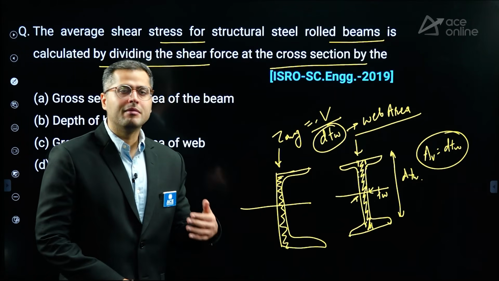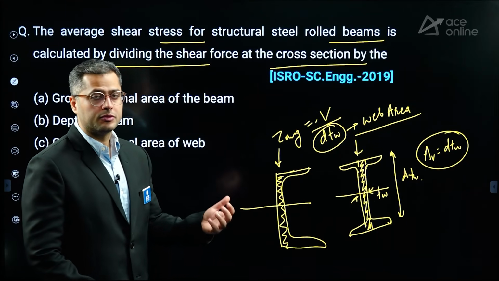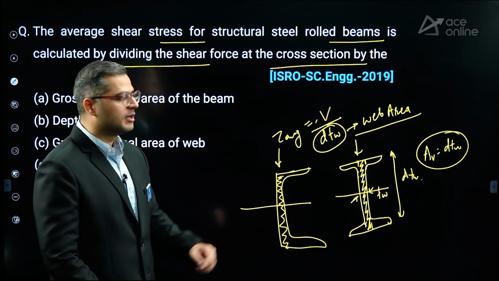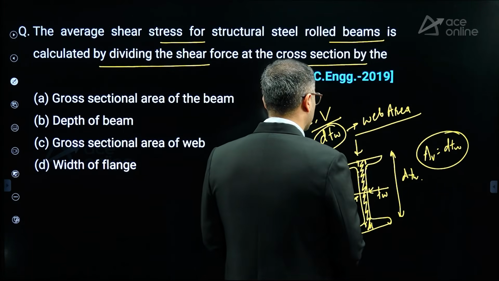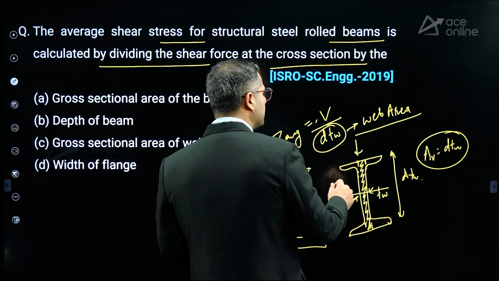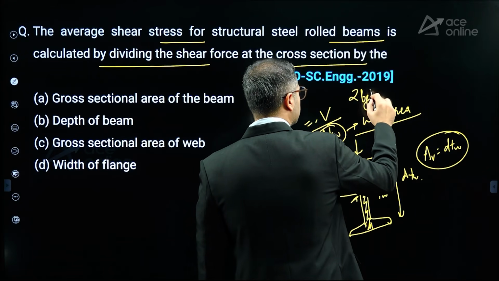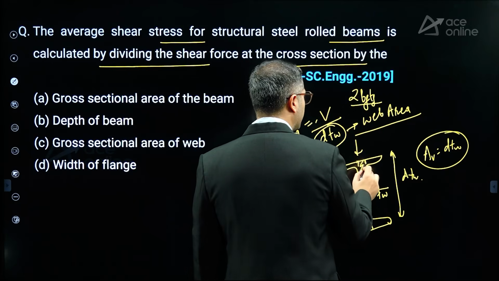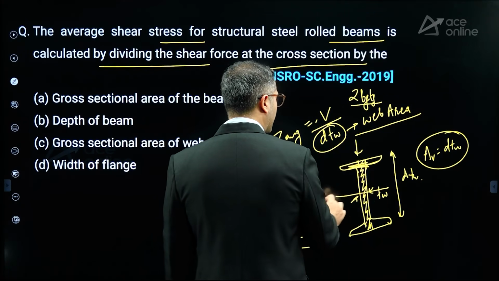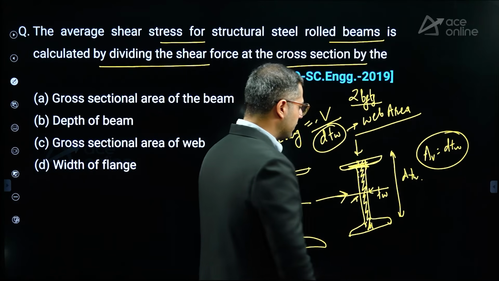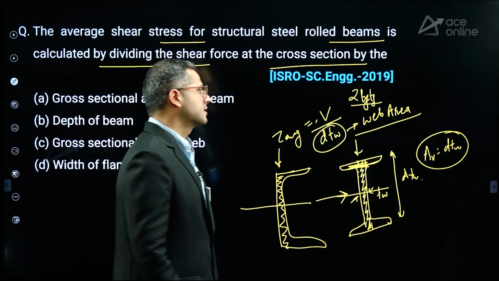Now, if there would have been minor axis bending in that particular case, the load should be taken by the unshaded portion of the flange area, 2 into BF into TF. Not the unshaded portion entirely, this portion will also be included, right? In case the load had been applied like this and the bending would have been along the minor axis.